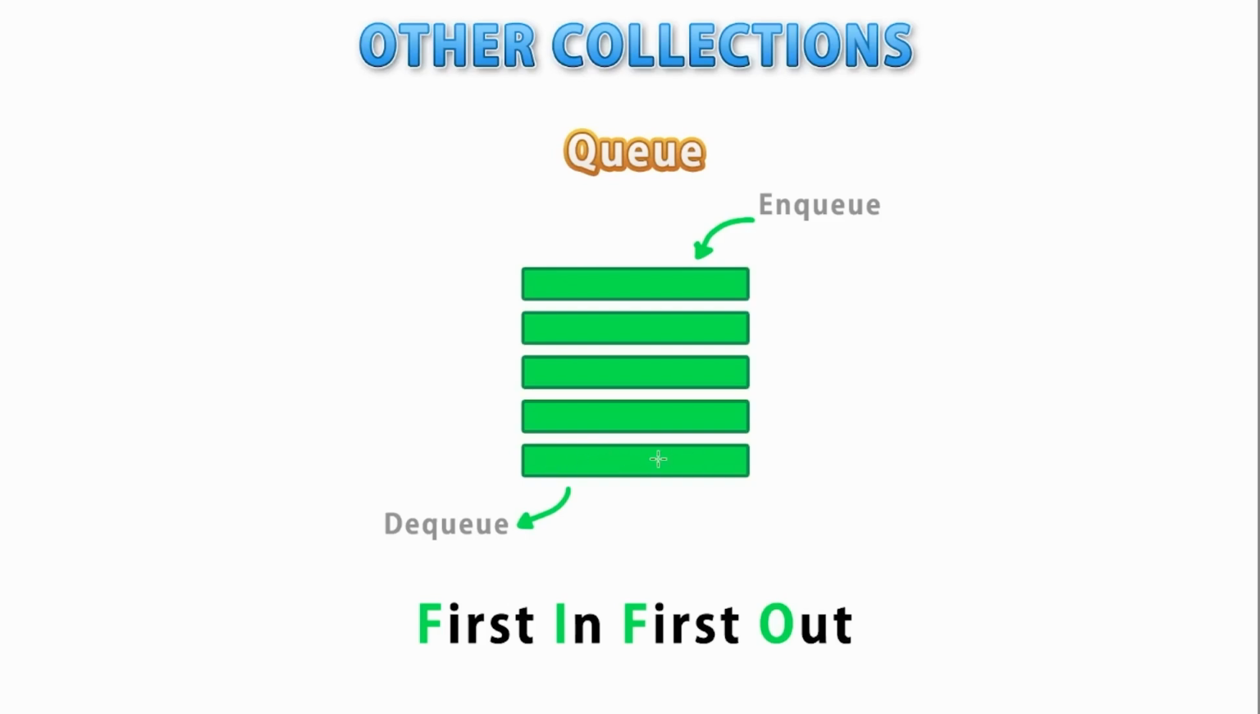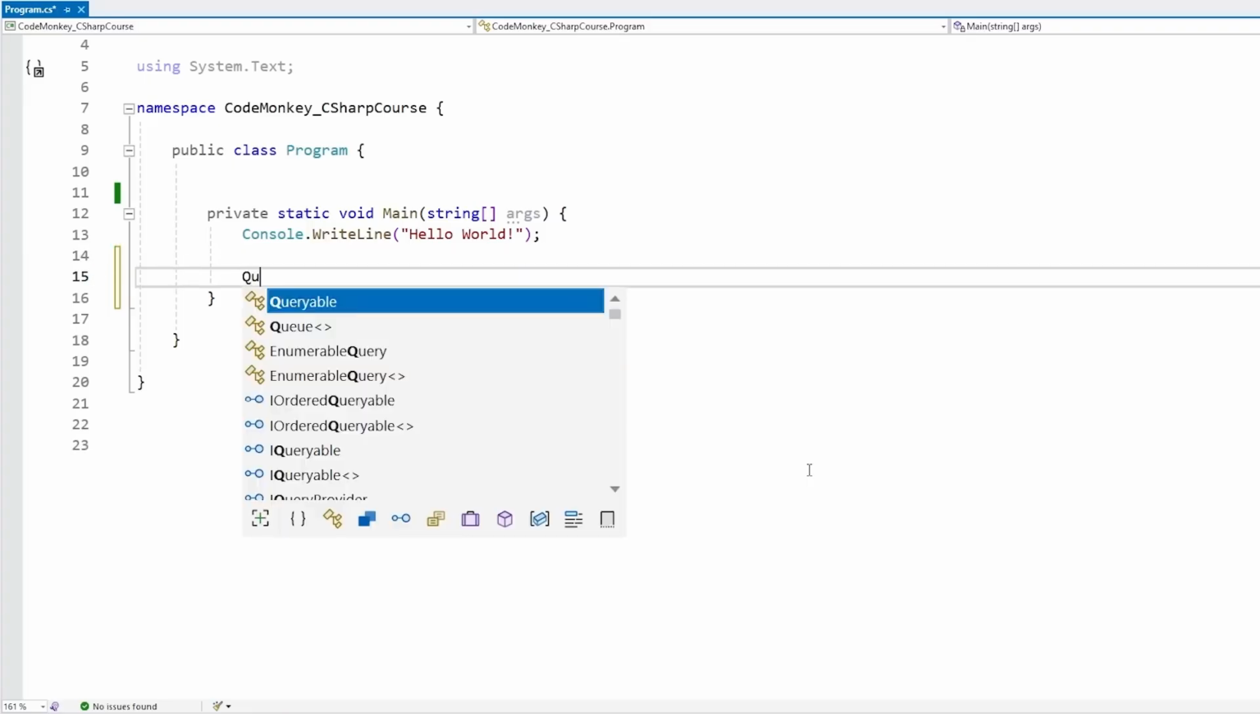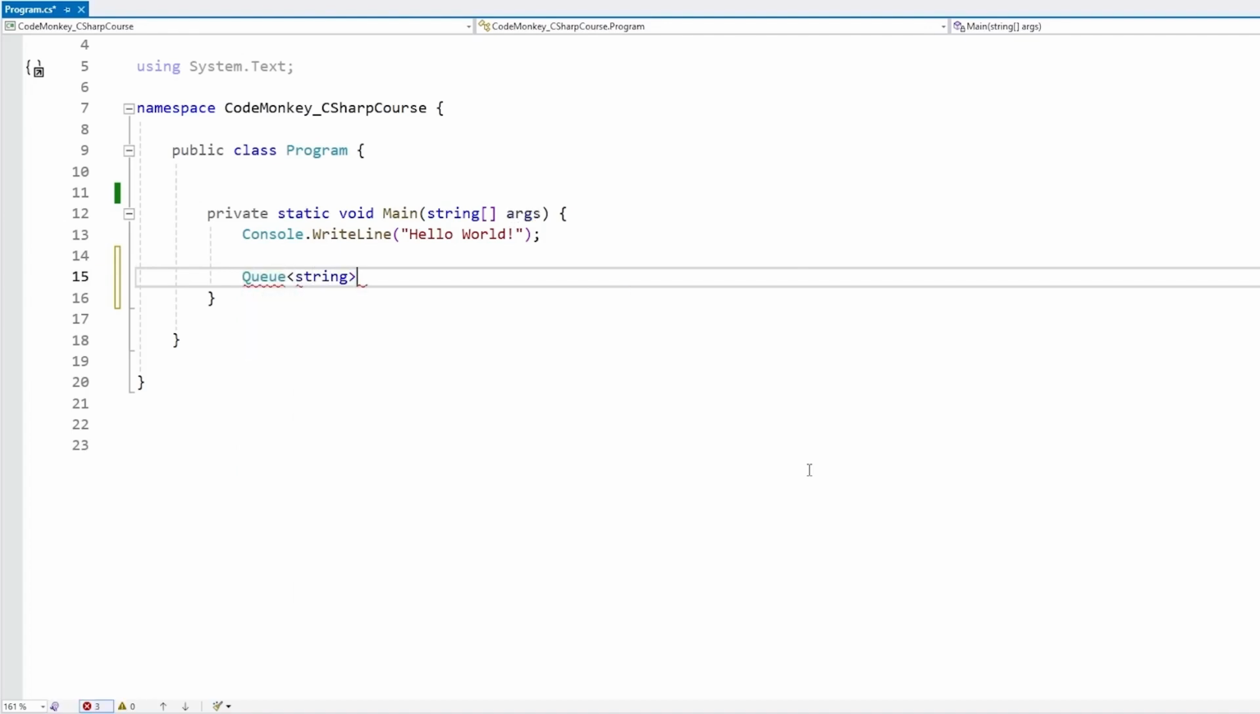So the first person that gets added onto the queue is going to be the first one that gets out. So this one is a FIFO collection, first in, first out. The way we build it is pretty much the same as a stack, except this one is a queue. So then let's make a queue of string. So for the string queue, let's construct it, so a new one and build it.